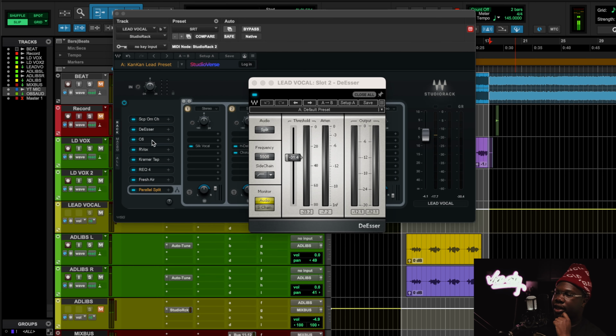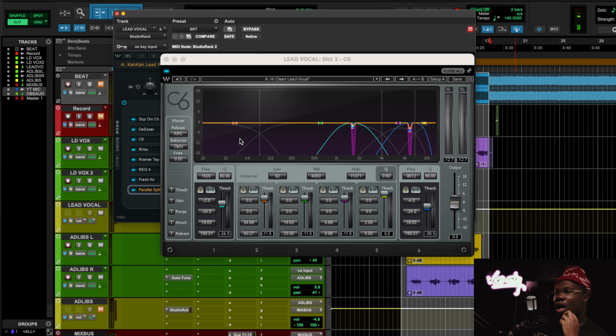After that, we got the de-esser doing 1 to 3 dBs. We are sharing the workload with the C6. The C6 is specifically going in there for that really scratchy frequency, like if you got a cat and he's scratching up one of those scratch poles with his nails. That can get annoying, especially on this style of vocal where the vocal is super bright and super thin in the low end, no low mid.